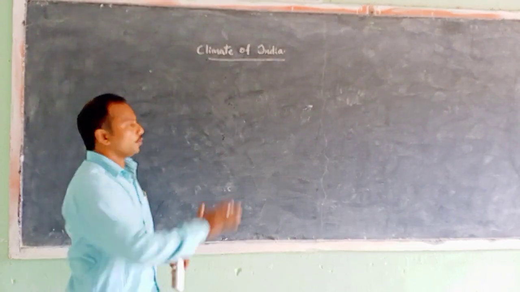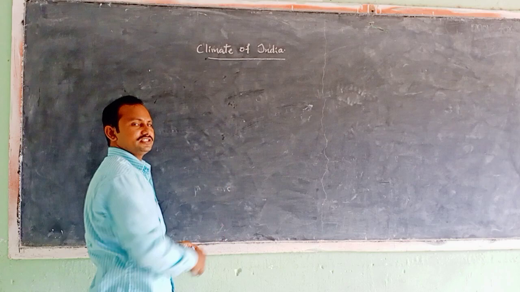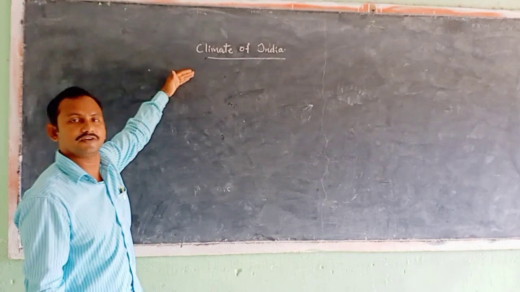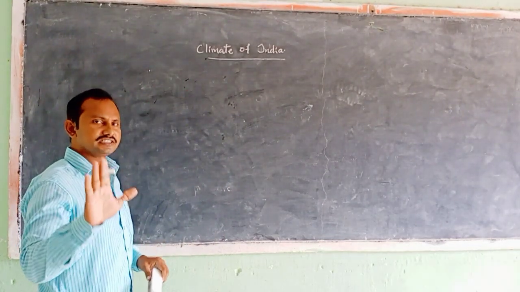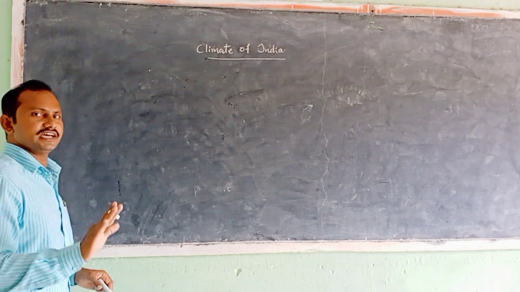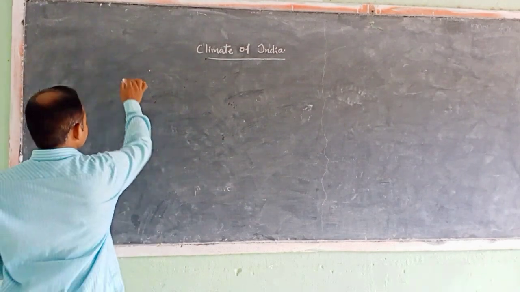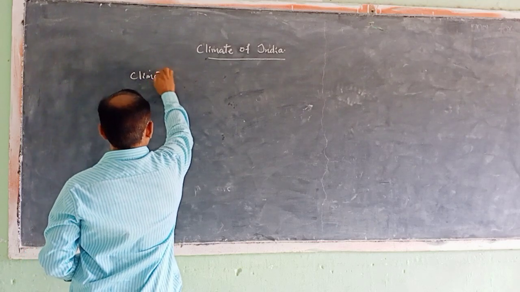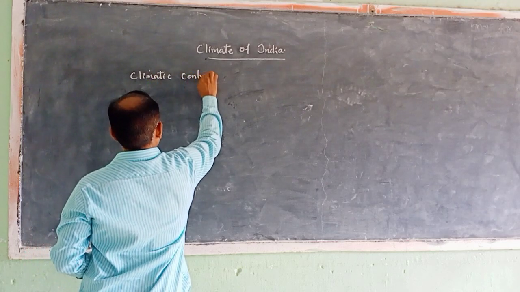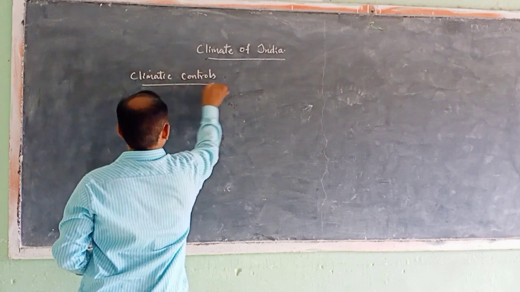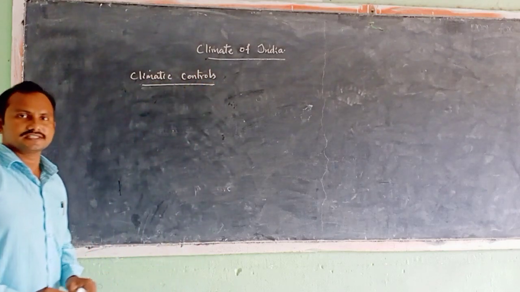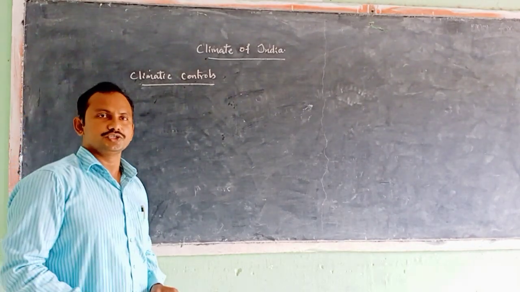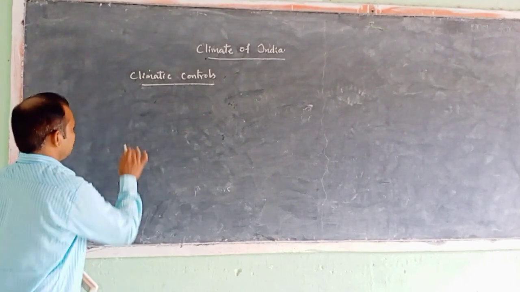Let us see what are the factors that affect the climate, or the weather, in our country. The factors that affect the climate are called climatic controls. These climatic controls may be mainly classified into 4 types. Let us see what they are.